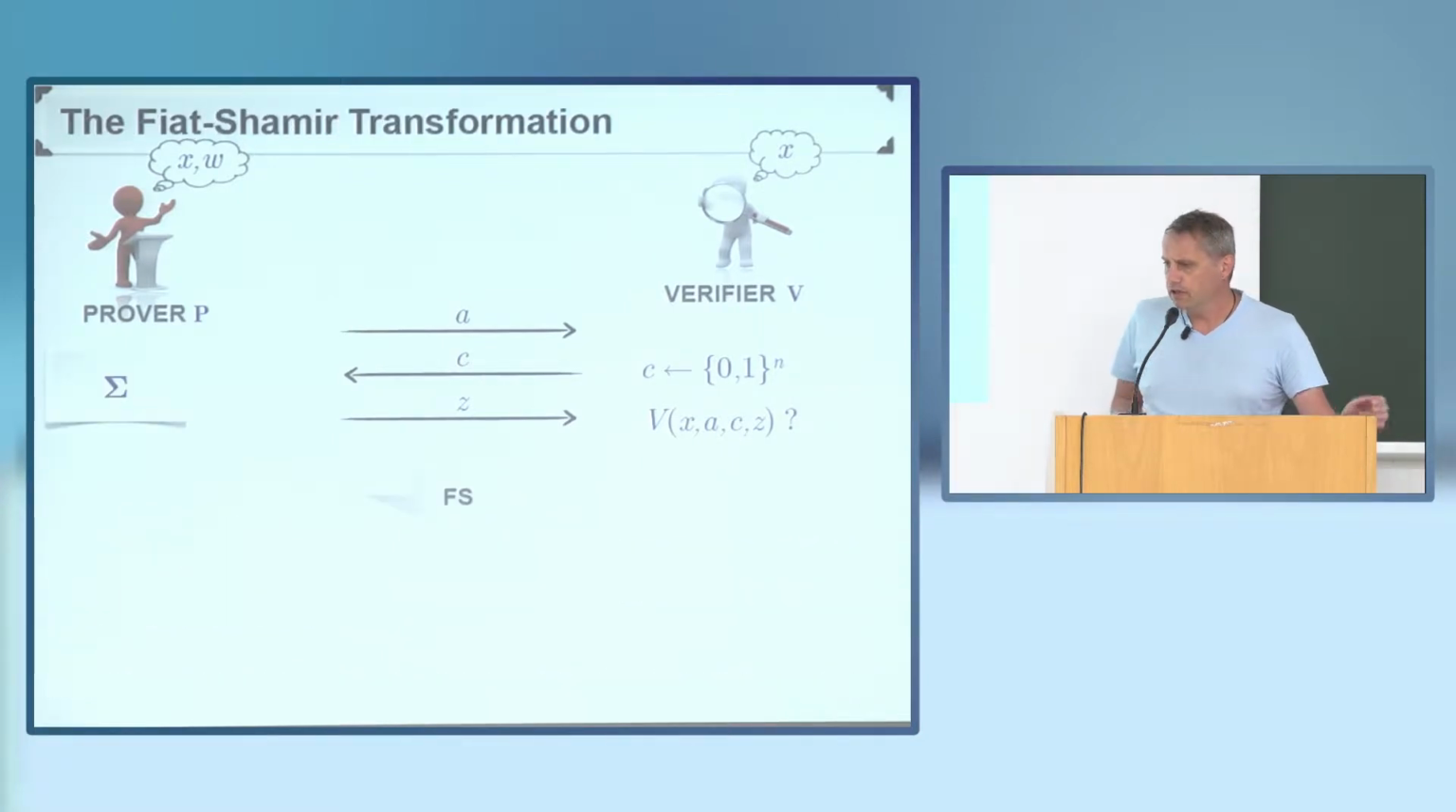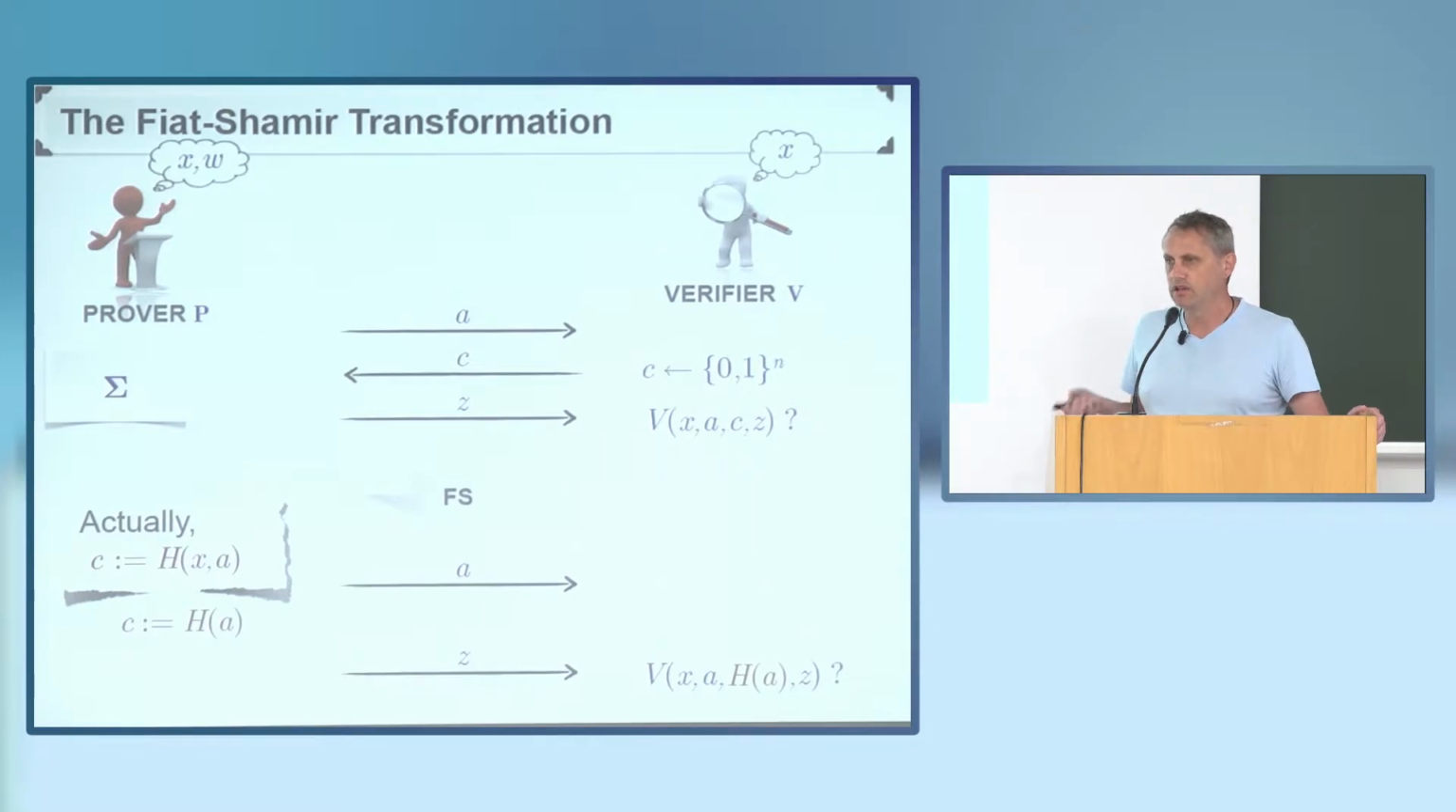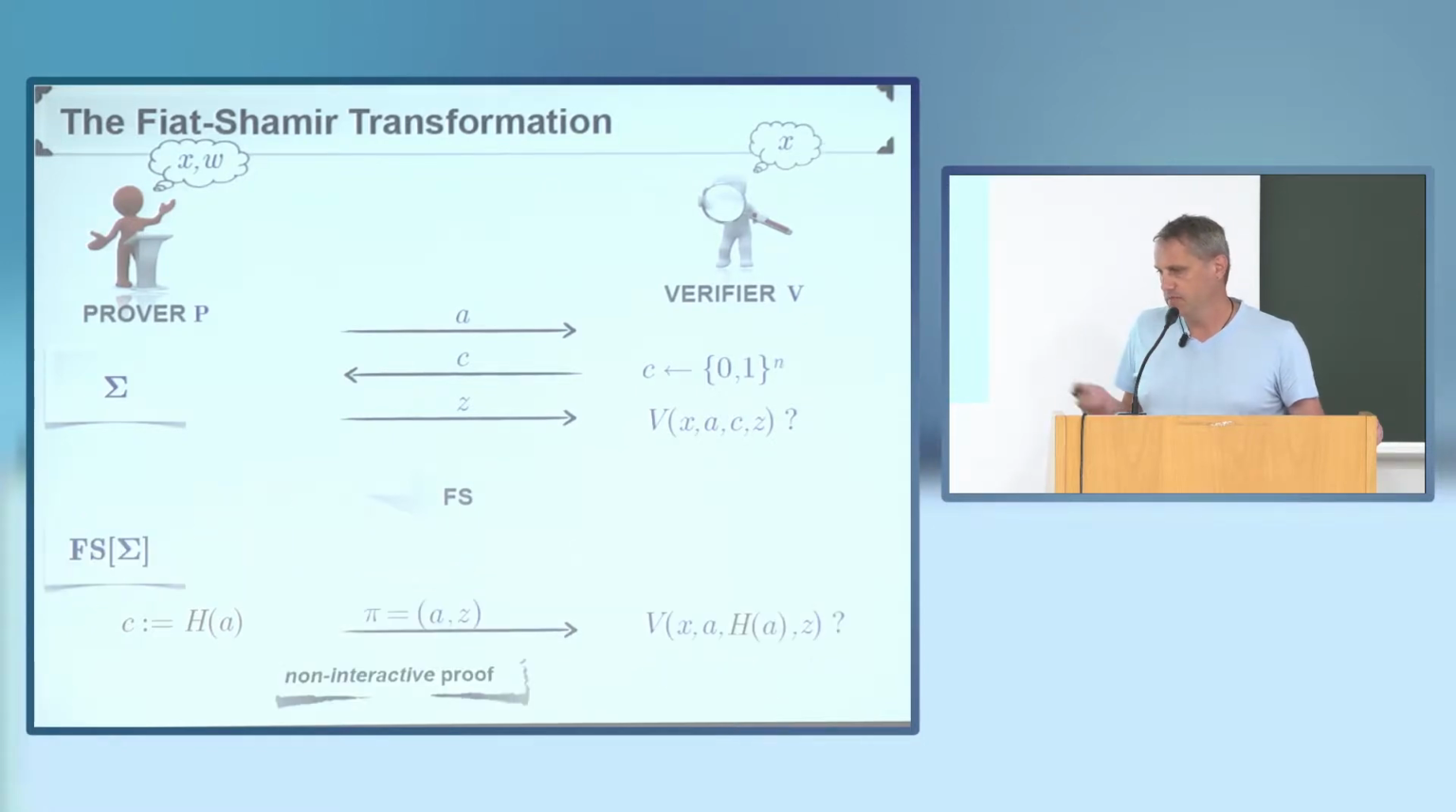Okay, so the Fiat-Shamir transformation is a way to transform such an interactive proof into a non-interactive proof, by not having the verifier choose the challenge, but by setting the challenge to be the hash of the first message A. For some technical reason, you should actually set the challenge to be the hash of the instance and the first message, but I'm going to skip over that in this talk. So this turns the interactive proof into a non-interactive proof.